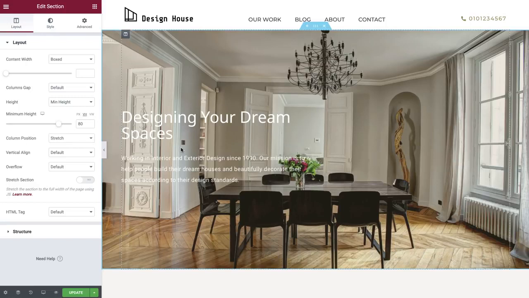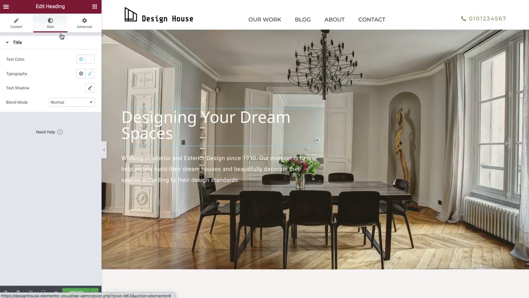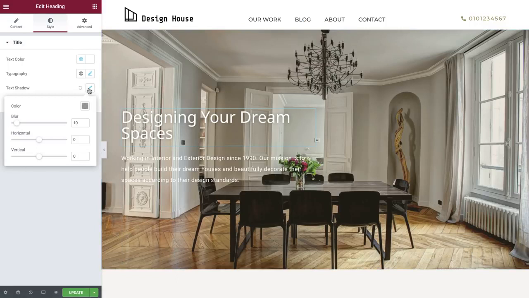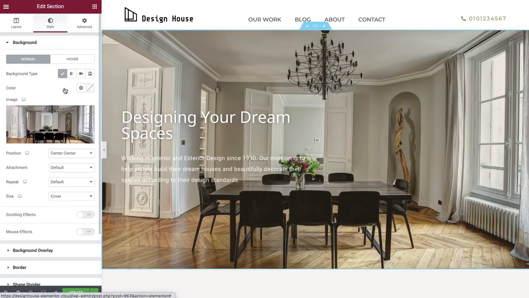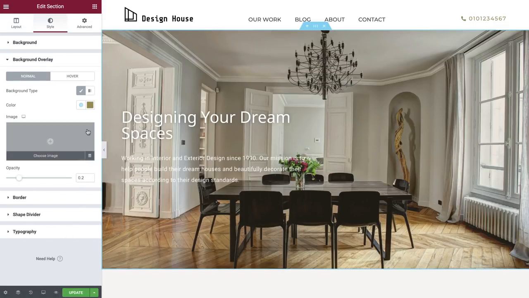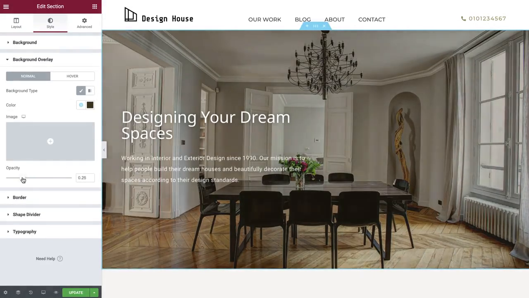For sections like this one, which uses a colourful image as a background, there are a couple of ways that can easily improve the clarity. Click on your heading and in Style, simply add a drop shadow to it. This will boost the readability of the letters and make it stand out from the image. Another way to make your text more clear is by using overlays. Click on the section to enter its settings, and in Style, under Background Overlay, play around with the opacity and the colour until you get a desirable result.